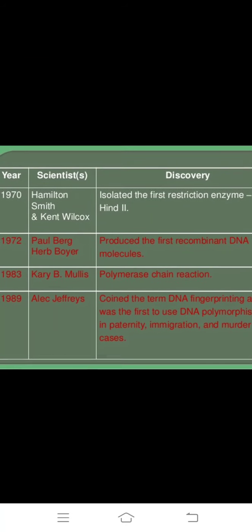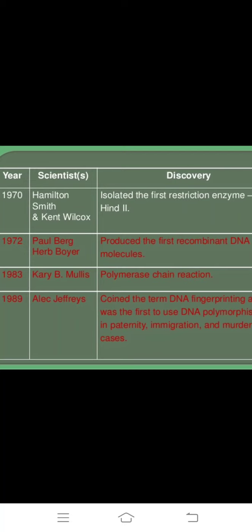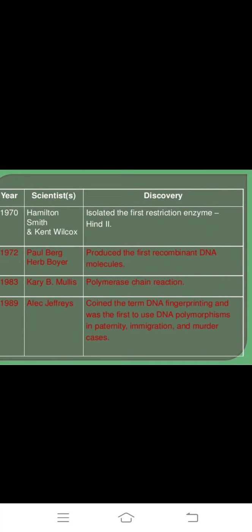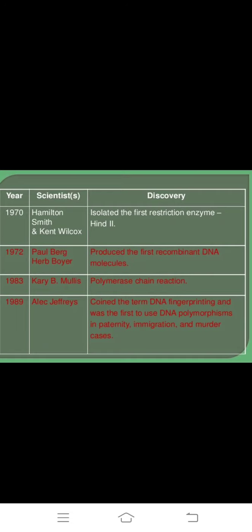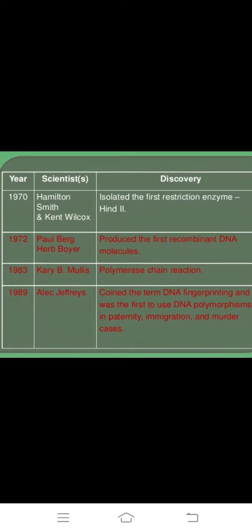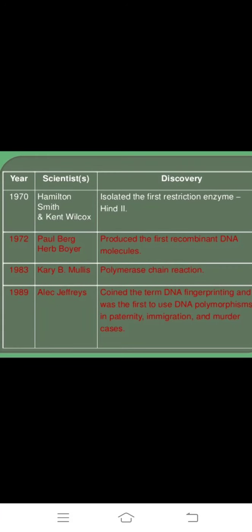In 1972, Paul Berg, Stanley Cohen and Herbert Boyer produced the first recombinant DNA molecule. This is the first rDNA technology, in 1972, by Paul Berg, Cohen and Herbert Boyer.